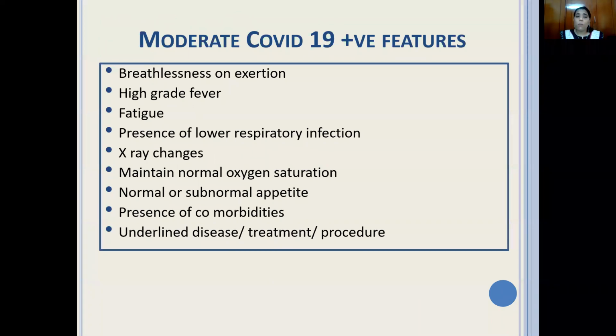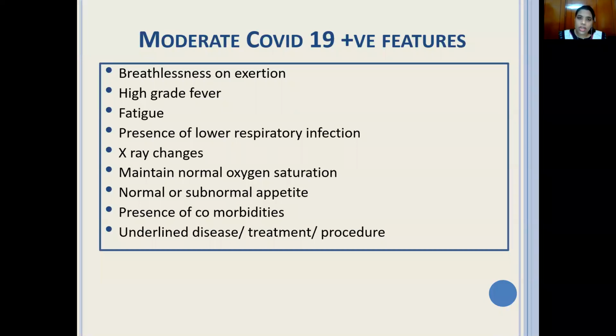Moving on to moderate COVID-19 positive features. Not to forget here, as we had seen in our pathophysiology, the patients may have breathlessness on exertion because of the buildup of fluid. Because of the inflammatory response of the cytokines, the patient may have high grade fever. There may be fatigue, and presence of cough, as lower respiratory infection has set in. X-ray changes may be present, but patients in this stage maintain normal oxygen saturation. They can manage without oxygen, and the appetite may be normal to subnormal.